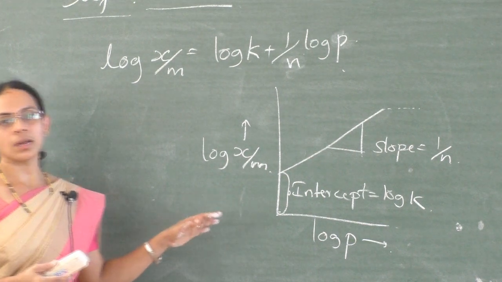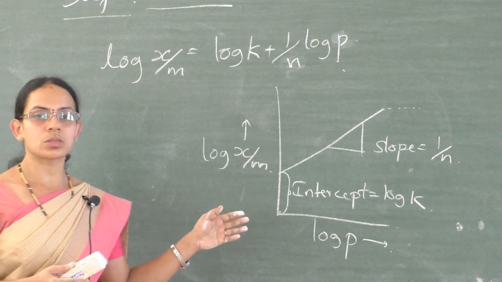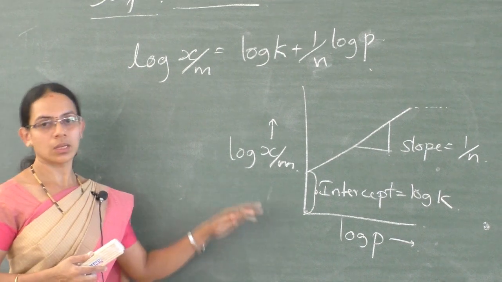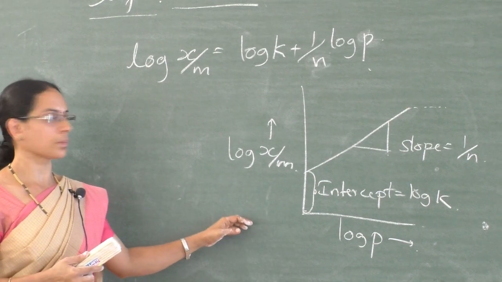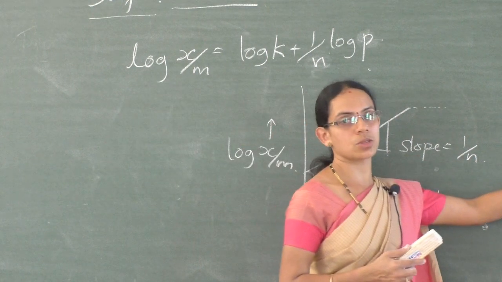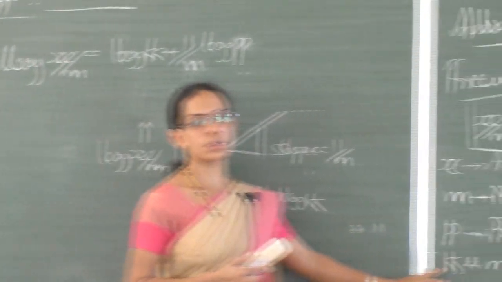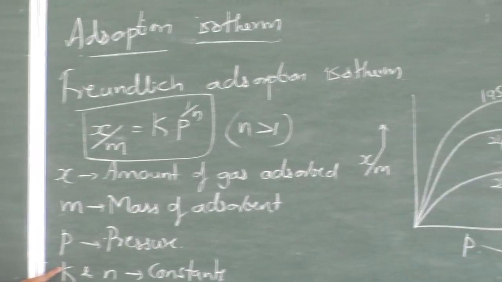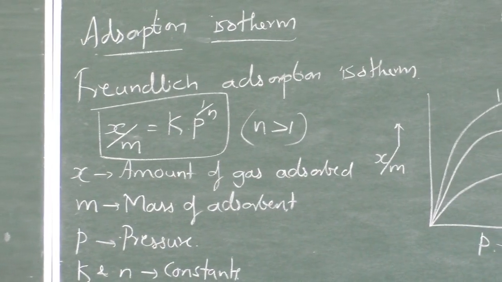Right? And after that, one more adsorption isotherm is also there, that is the Langmuir adsorption isotherm, but that is not included in the NCERT textbook. So the important one is the expression for the Freundlich adsorption isotherm and its terms. So note these, the Freundlich adsorption isotherm and its terms.